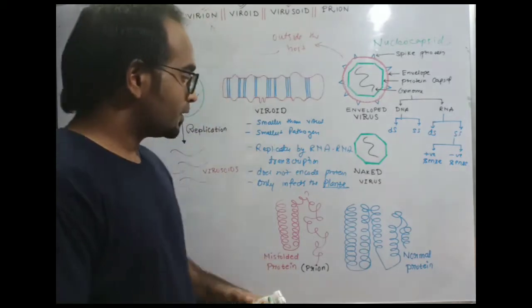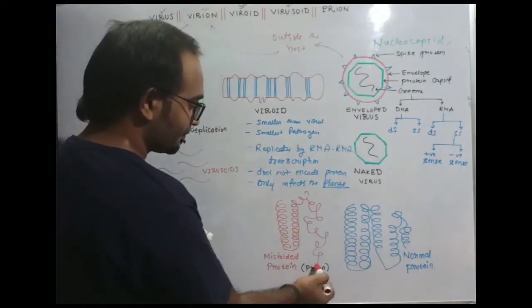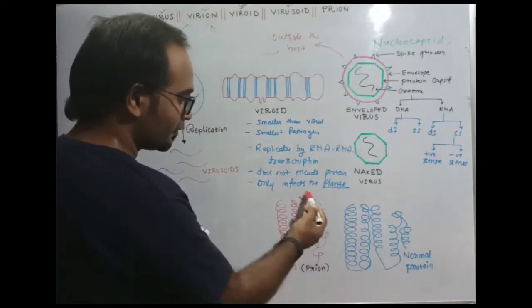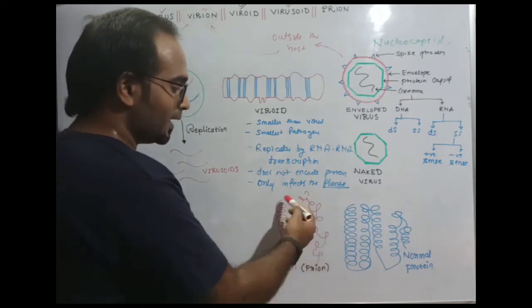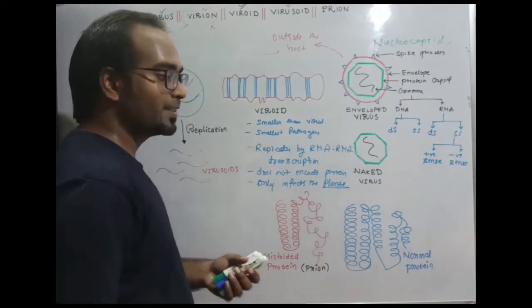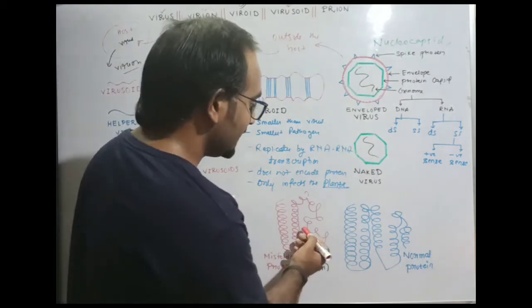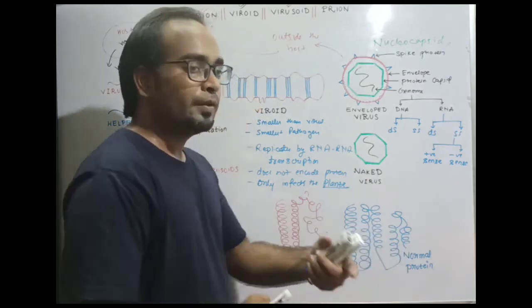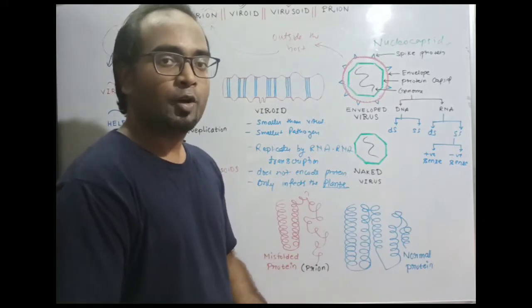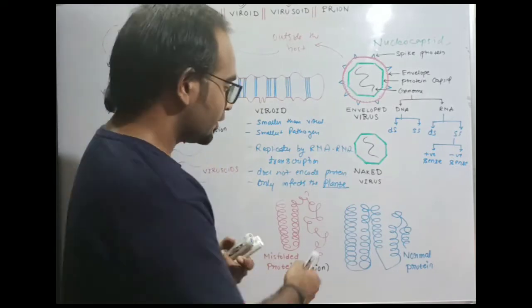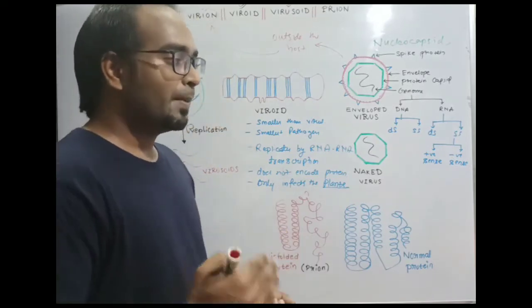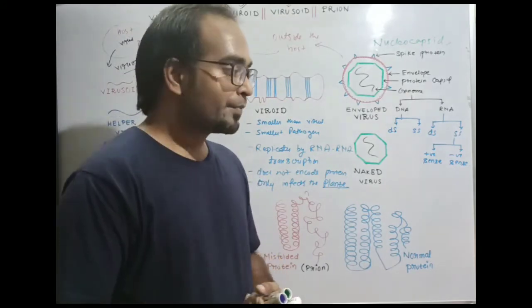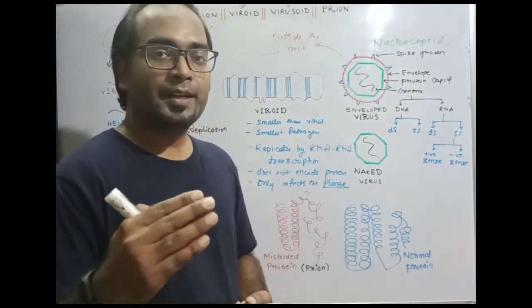This misfolded protein, known as prion, is the infectious agent, and it leads normal protein to be folded abnormally and cause infections. So it is not a virus particle but a misfolded protein which is infectious in nature.